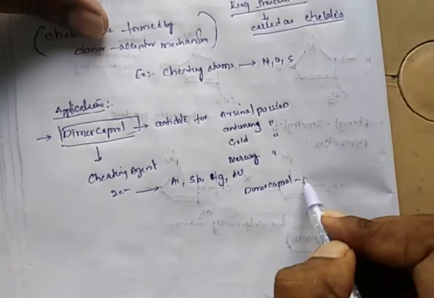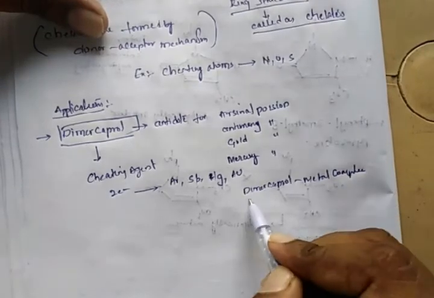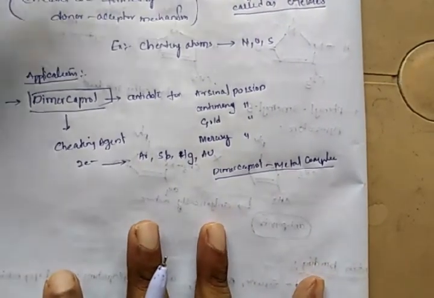This dimercaprol metal complex is inactive. It doesn't cause any side effects. In this way, whenever persons are poisoned with these heavy metals, dimercaprol is used as an antidote.